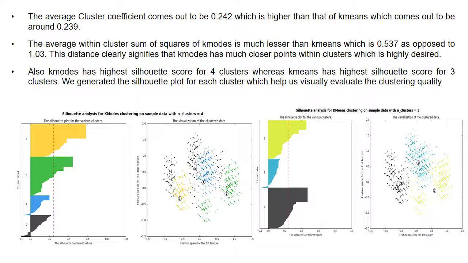We can see from the graph below that we get 3 clusters for k-means and 4 clusters for k-modes according to the max silhouette score, and we can clearly see that we found a higher silhouette score and lower sum of squares for k-modes, which signifies that we get better cluster performance for k-modes than k-means.